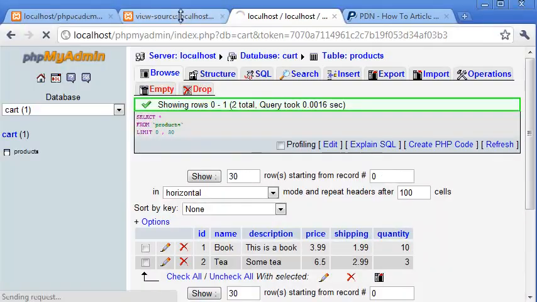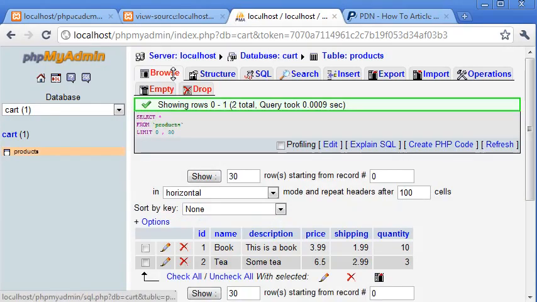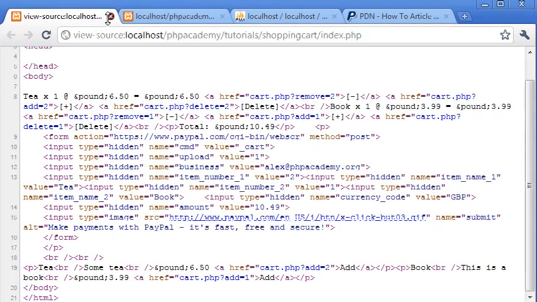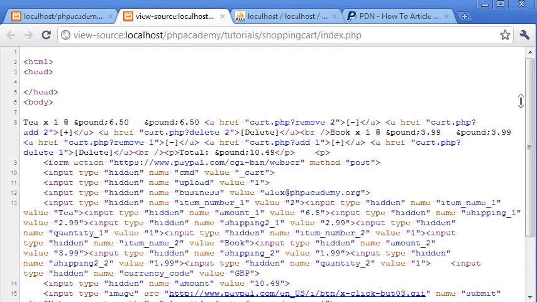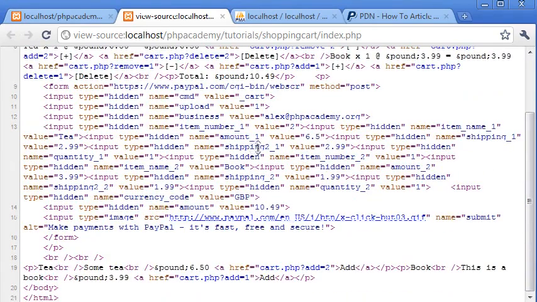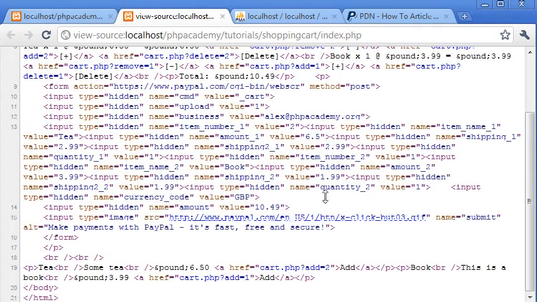Okay, so now let's just refresh, not our database. So click on this, back to there for future. Get rid of the source, refresh and see what happens. Okay, so if we check in our page source, you can see we've got here shipping 2 is $2.99, shipping 1 $2.99, quantity is 1. So let's check that's right. Quantity 1 of tea, okay, and shipping 2, quantity 2 is 1. So quantity 2 is the book, I think, or the tea, and quantity 1 is either one of them.